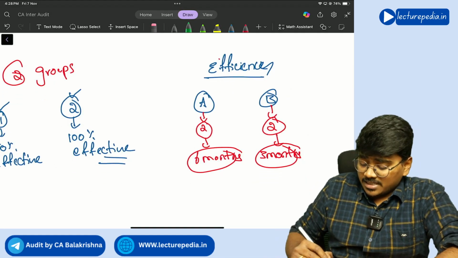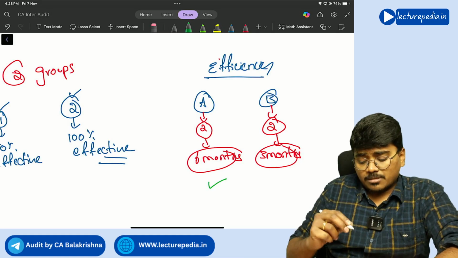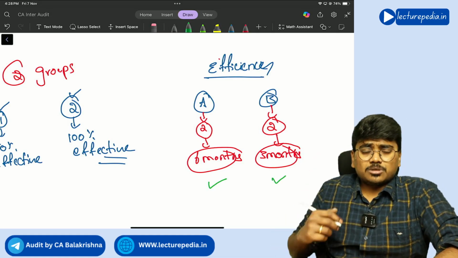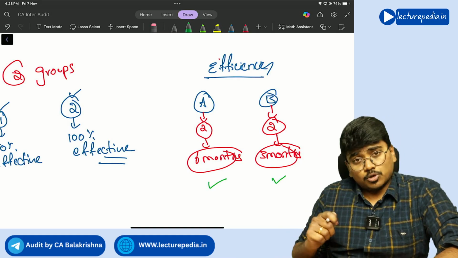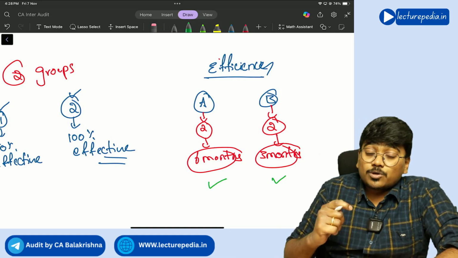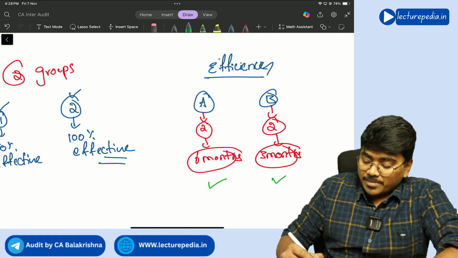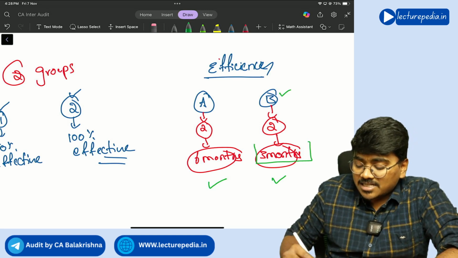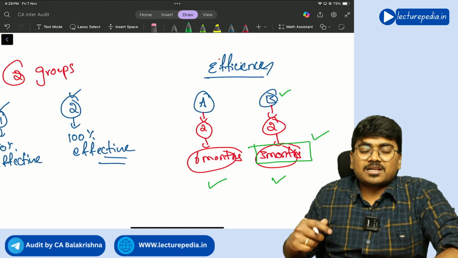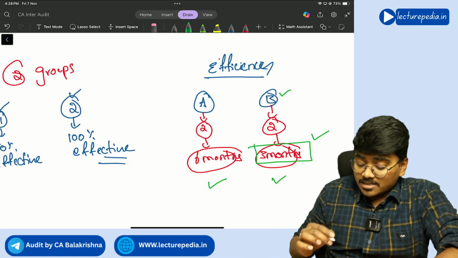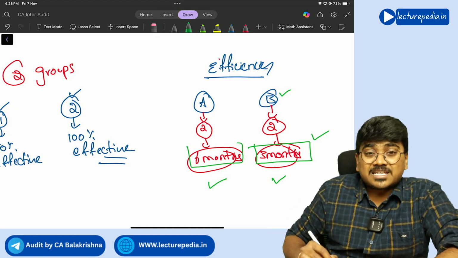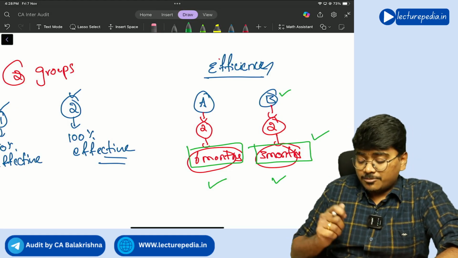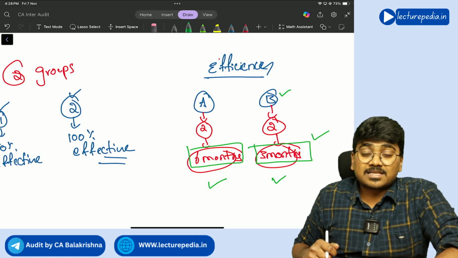Both of them cleared both the groups. Now here both of them are effective. But who is efficient? Mr. B is efficient because he used fewer resources, 3 months only, for achieving the target. But Mr. A used 6 months. So efficiency is the comparison between input and output. That is efficiency.